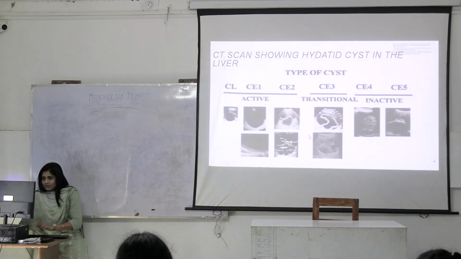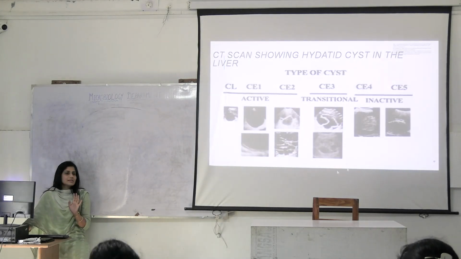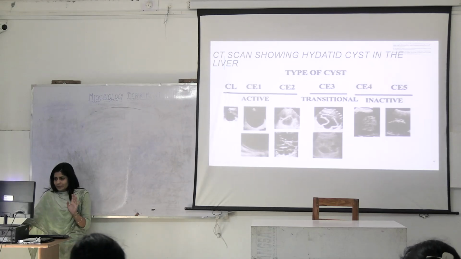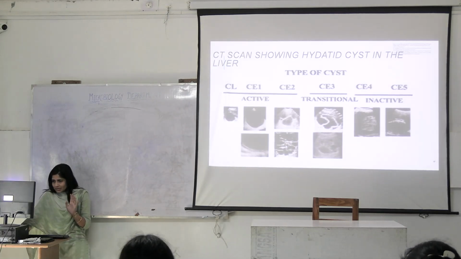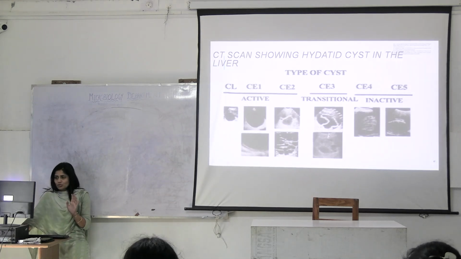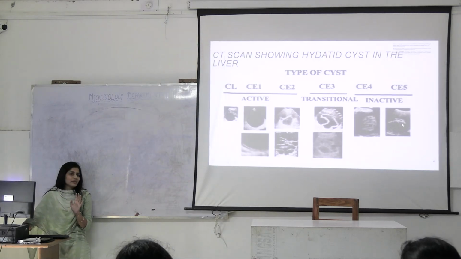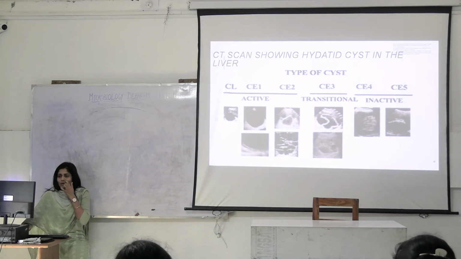This is how it looks in USG. What is this? This is ultrasound. Can you see these internal septations a lot? This is the honeycomb appearance. This is the drooping lily sign. This is a heterogeneous mass. This is an already calcified cyst.